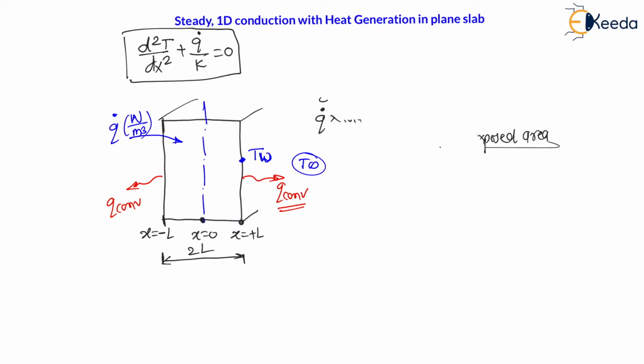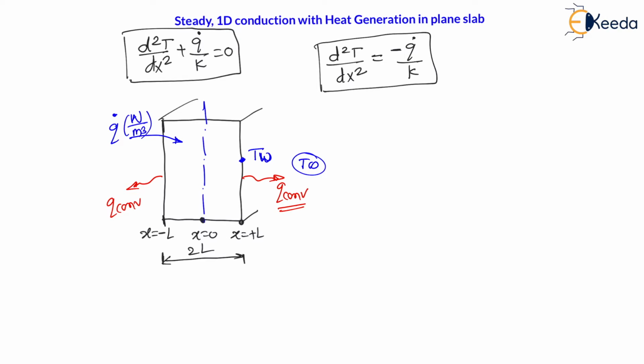Now my dear students, let us understand the analysis of this problem. Here we are assuming the center line as x is equal to 0, and x is equal to minus L and x is equal to plus L, means total length is 2L. By this equation we can find the temperature relationship. Therefore use the equation d2T by dx square plus q dot by k is equal to 0. Therefore this q dot by k on the right side becomes minus q dot by k. This is the second derivative of temperature with respect to distance.